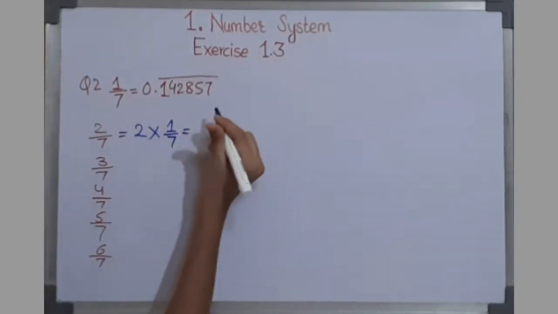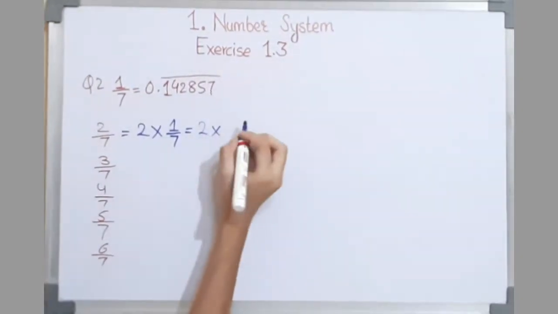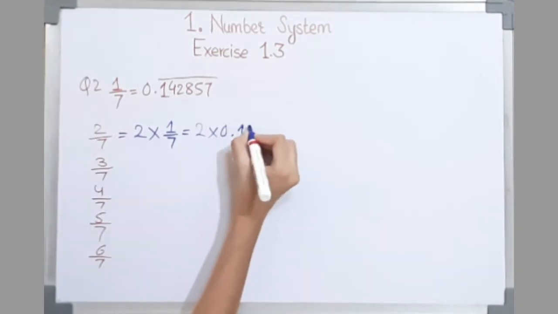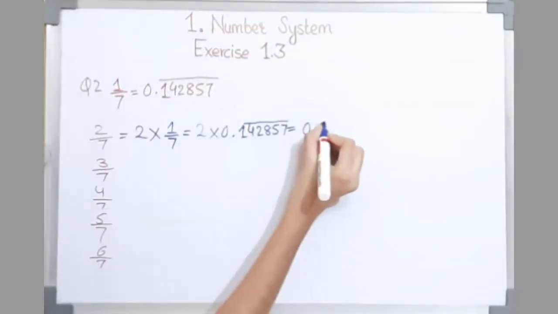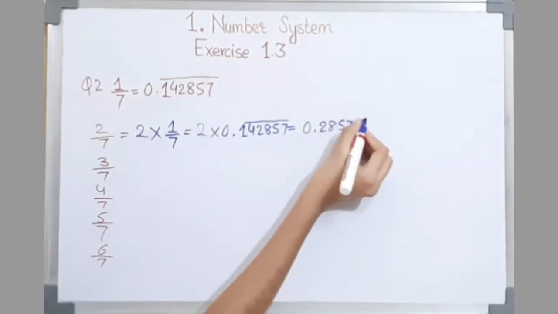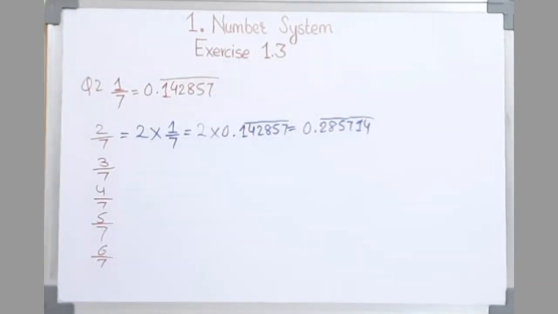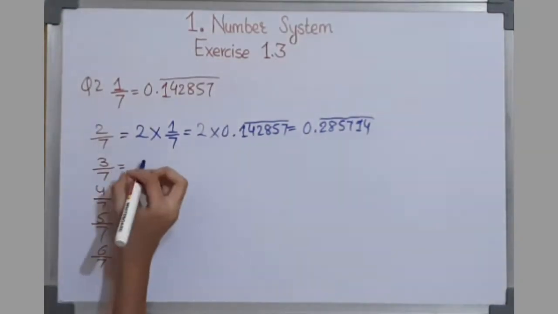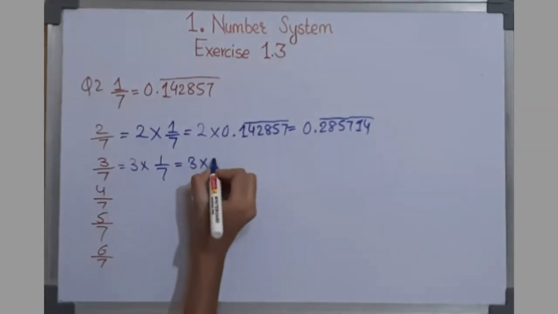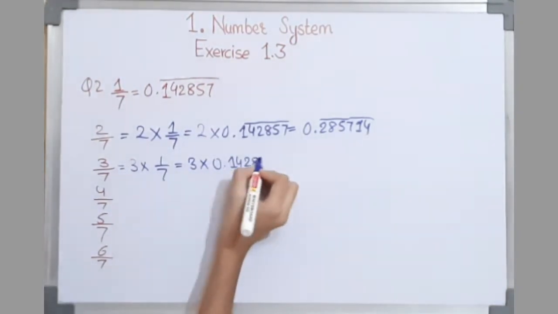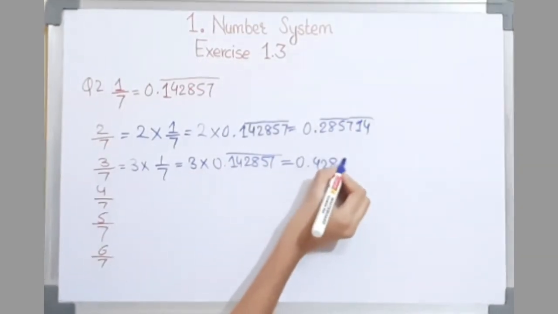Then we take 2 into 1 upon 7. Instead of multiplying these, we can write directly the value of 1 upon 7, which is 2 into 0.142857 with a bar over this, which is equal to 0.285714. So this we are able to do without doing long division. In the same way, we will do that for 3 upon 7. 3 into 1 upon 7 equals 3 into 0.142857 with a bar over this, which is equal to 0.428571.